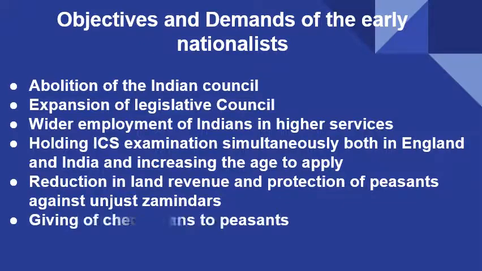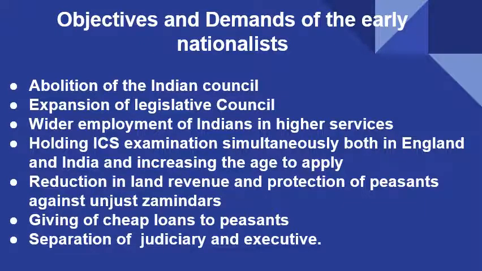Next, they asked for cheap loans for the peasants so they can buy many things for their farms and grow more crops. And one more thing they asked for was the separation of judiciary and executive, because if the executive and judiciary are together, then the judiciary can't impart justice. So they asked for these kinds of demands from the government. These are the demands of the early nationalists.